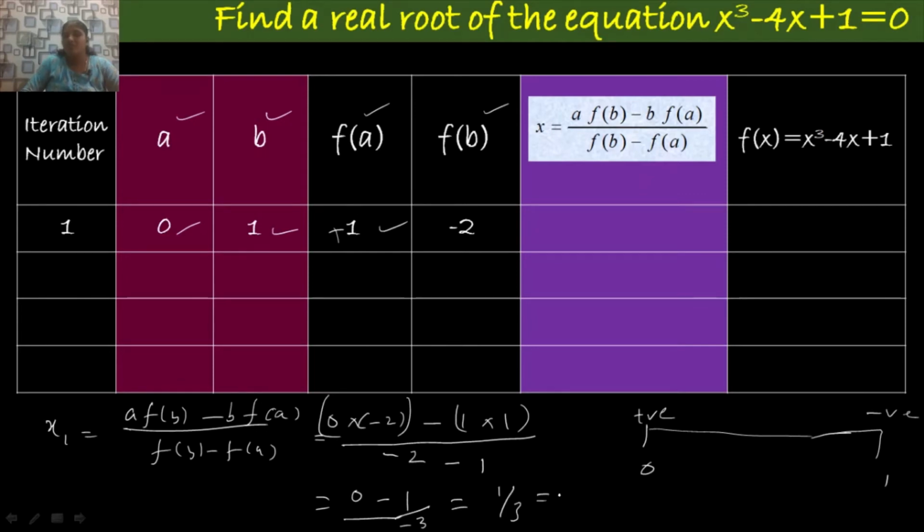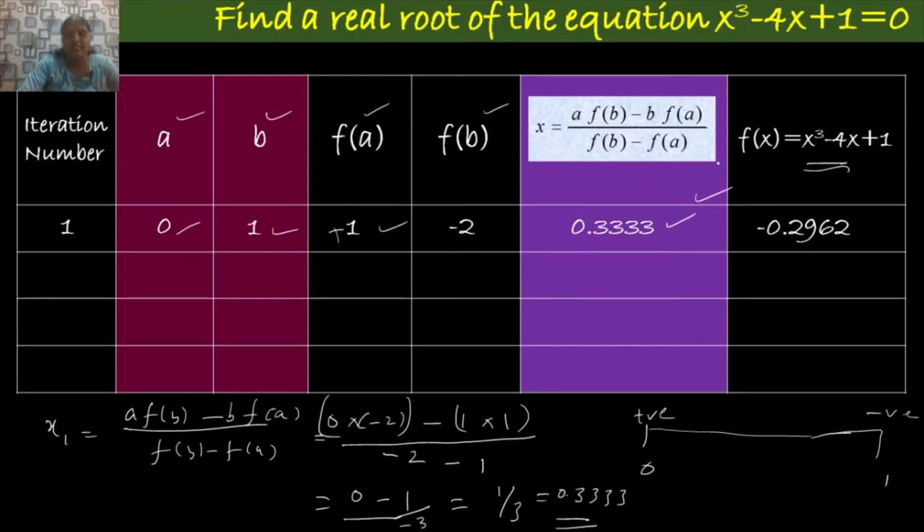So 1 by 3 is 0.3333 etc., isn't it? So we have to take up to 4 decimal places. So your first approximation is 0.333 etc. Here we take up to 4 decimal places, so 0.3333. At that point your f of x value is minus 0.2962, because you substitute the value for x as 0.3333 and simplifying this you get minus 0.2962. So using a calculator, just calculate this function value at this point.